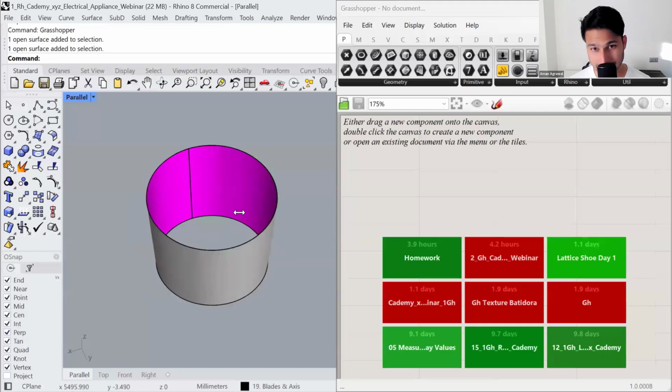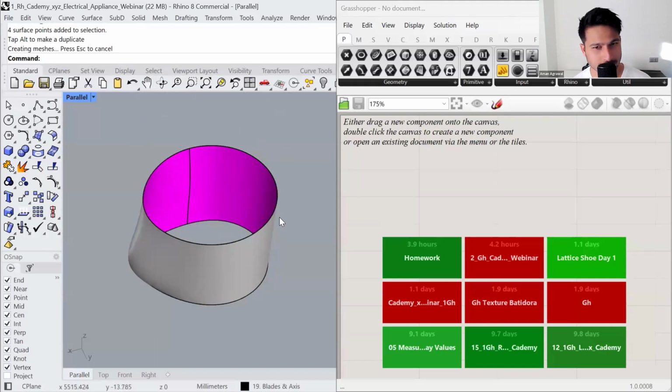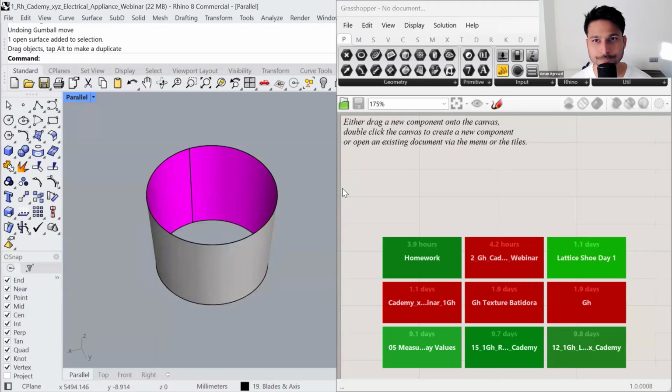And we will now apply a texture on this part. Now, I could technically model this part from scratch in Grasshopper, but imagine if this part was even more complex. You had some kind of deformation to it, some kind of cut to it. So creating the model from scratch in Grasshopper will take quite a long time. So what we can do is we can directly reference this model inside Grasshopper. Okay, so let me show you how.